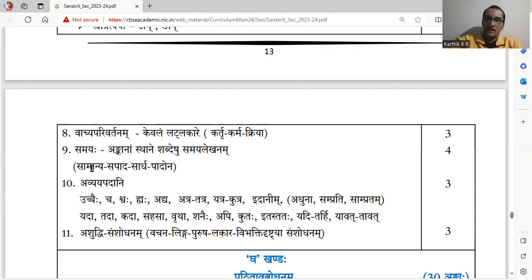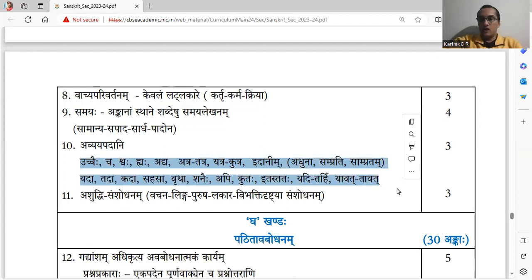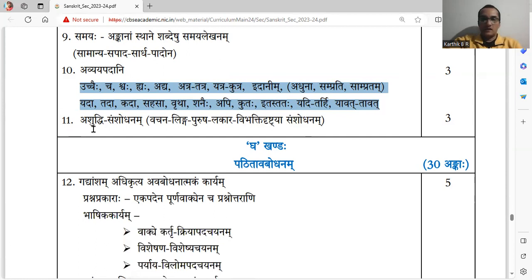4 marks. Avyaya padani, some of the avyayani are listed here. Priority is based on these. Uchchaihi, cha, shvaha, hyaha, adya, atra, tatra, yatra, kutra, idanim. All these avyaya padani have to be remembered. On all these topics, videos are made and can be watched.